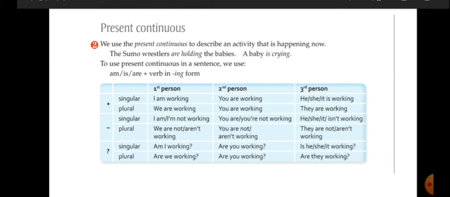Here one table is given by which you are going to make sentences. So always keep this in your mind. When you are using I, you will use am. When you are using you, then you will use are. With he, she, it, is will be used. So for third person singular, always there will be is, otherwise we will use are, and with I you will use am.